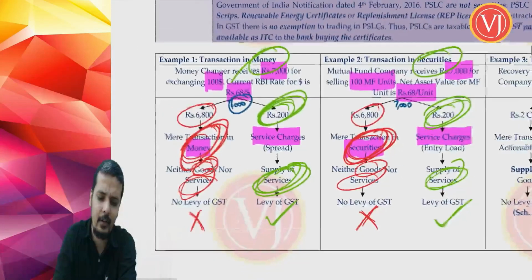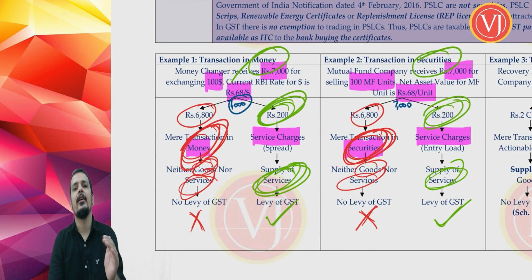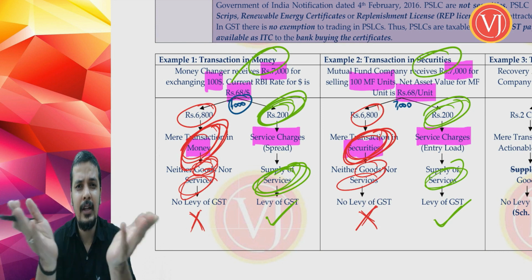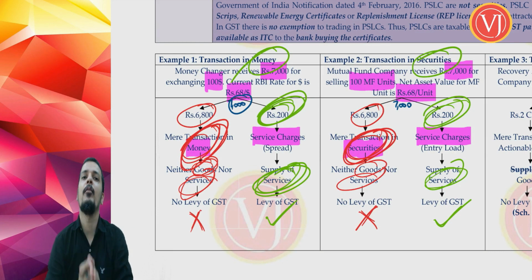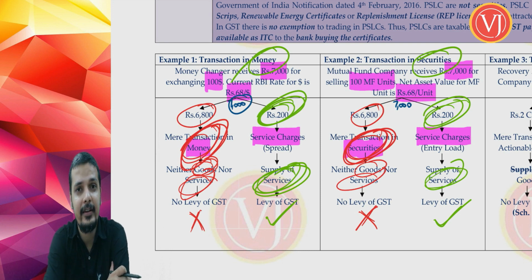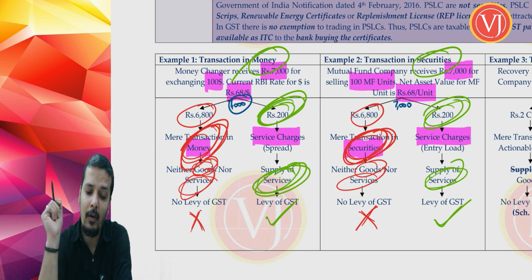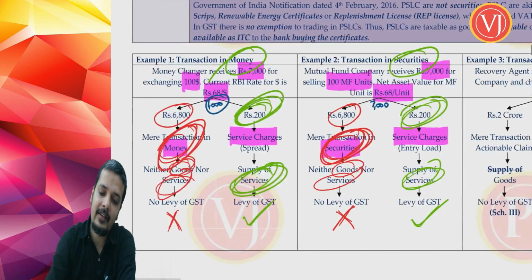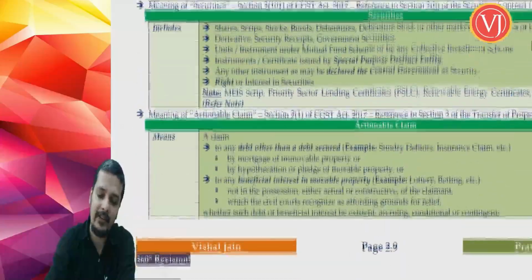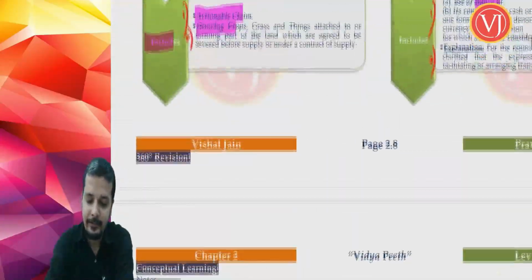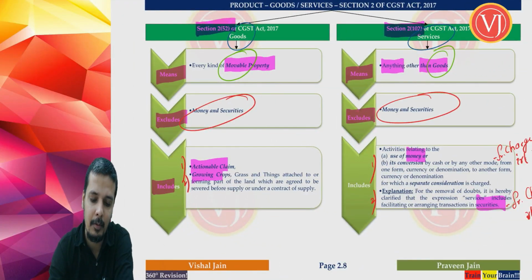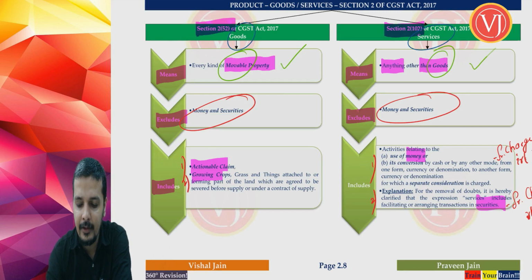So I believe, my friends, now you have much clarity on the exclusion part of goods and services, which tells that it does not include money and securities. Plus you have more clarity on the inclusion part of services, which specifically includes service charges in relation to money and service charges in relation to securities, right? The meaning part was very clear right from the beginning. Goods was movable property, service was anything other than goods. Over.